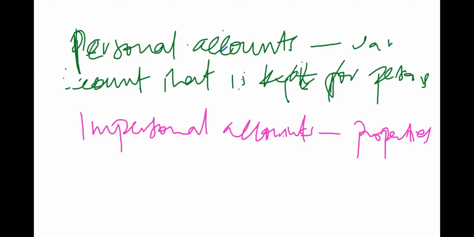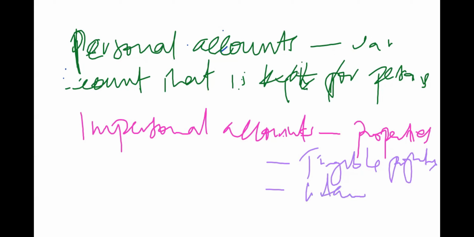But you also have to understand that there are two different types of properties: we have the tangible properties, or we can have the intangible properties.